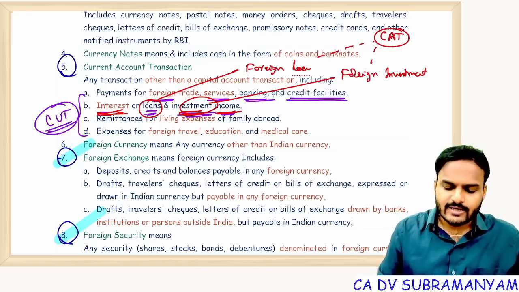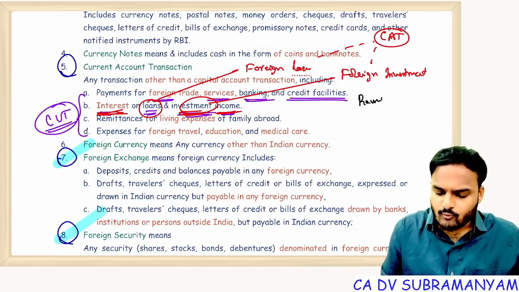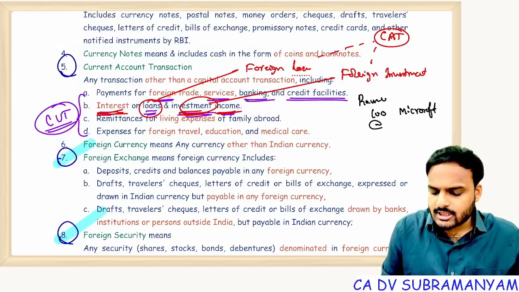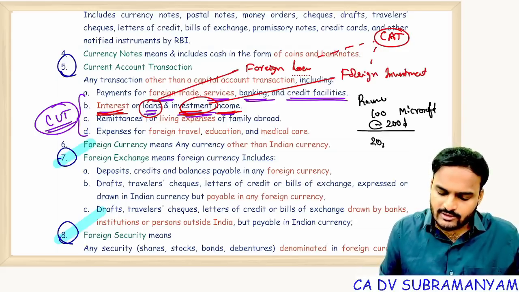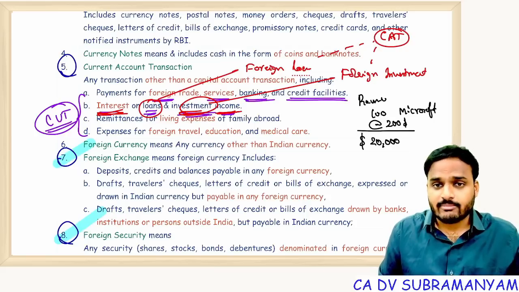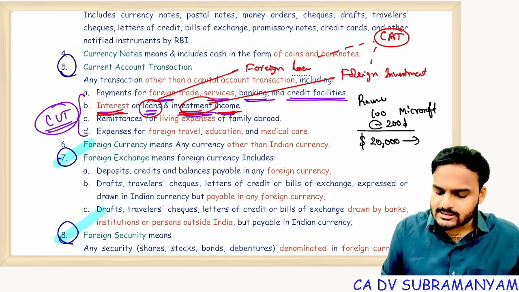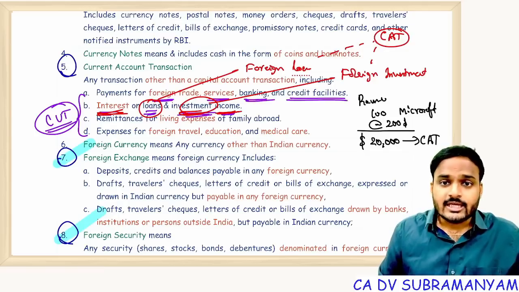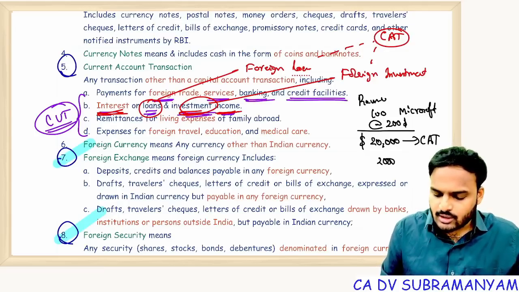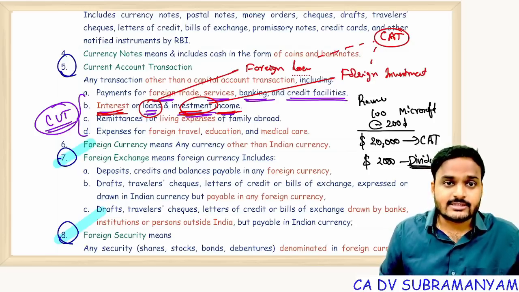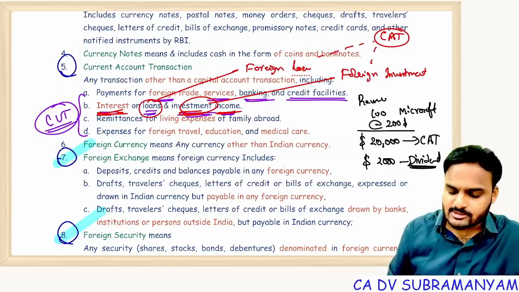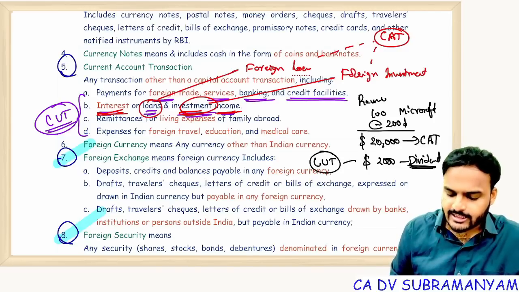For example, Mr. Ramu acquired 100 Microsoft shares, each share, for example, $200. Now, how much total investment did he make? $20,000 investment he made. This investment of $20,000 is a capital account transaction. Every year Microsoft is paying a dividend of 10%. So that means, for example, $2,000 he is getting as dividends. Now these dividends, which are a recurring, regular income, become a current account transaction. Getting my point, students?